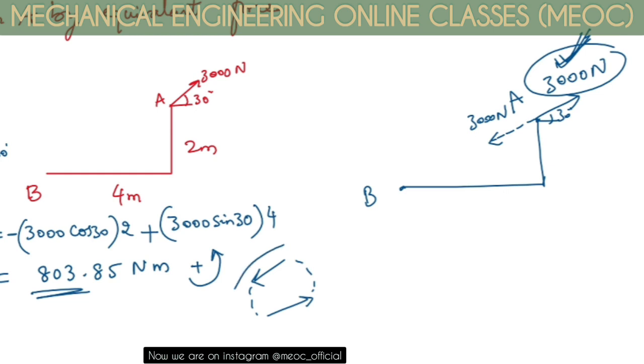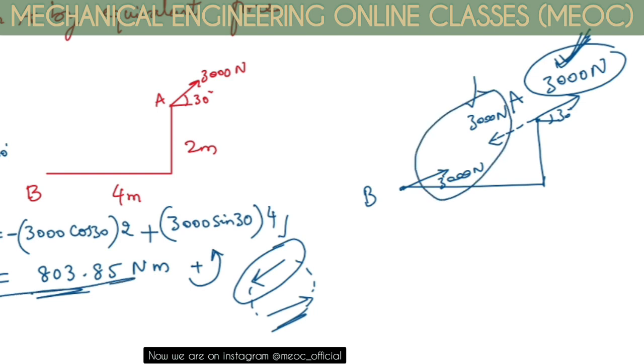Now this particular part of the couple is already taken down here. Now this particular force I have to show here. This is again the 3000 Newton force, which is parallel to the given 3000 Newton force. Only then this 3000 and this 3000 together will form the couple of value 803.85.